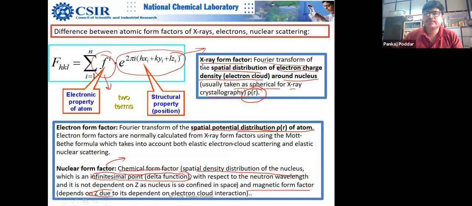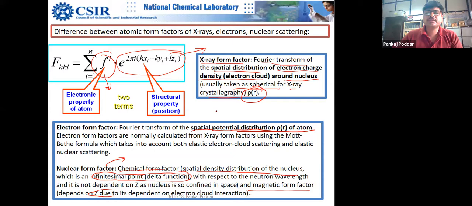Hello, sir. I have a question. Yes. Sir, you are saying that this formula is the atomic form factor. Yes. Then in the case of all these different form factors like X-ray, electron, and nuclear chemical form factor, will the formula be the same or is there something else? No. I will be teaching this in the next presentation from next week onwards. Because, sir, in the case of XRD, when we were studying, we studied the same formula. Good question. Let me answer this question.